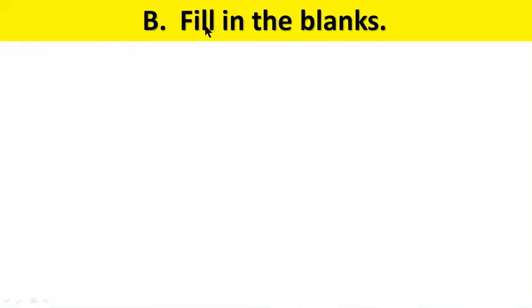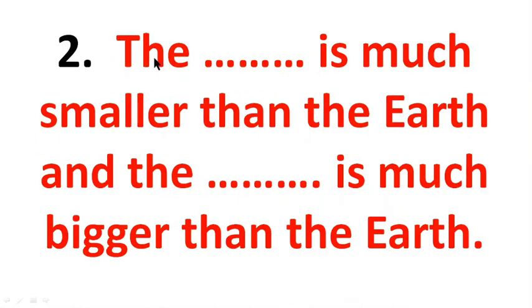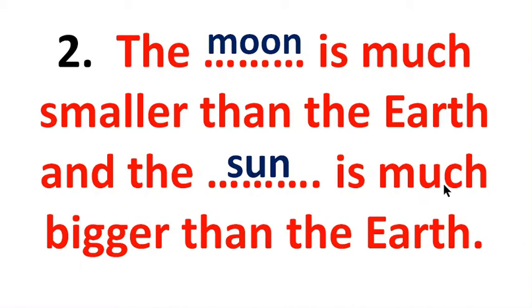Question number B. Fill in the blanks. The moon goes round the earth, and the earth goes round the sun. The moon is much smaller than the earth, and the sun is much bigger than the earth.